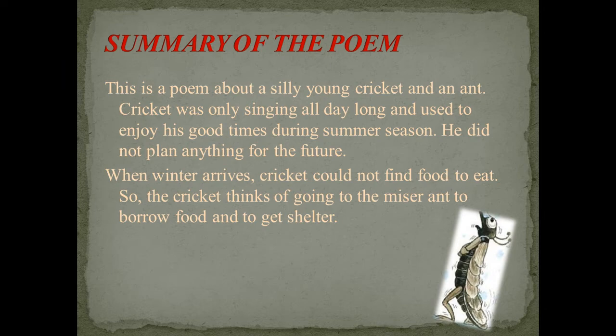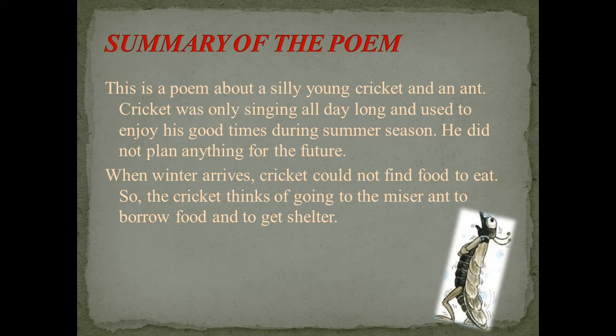First, we can see the summary of the poem. As I told you already, the cricket is a very careless insect which lethargically wasted all of its time during the summer season by singing, dancing, everything, and it suffers a lot during the winter season.